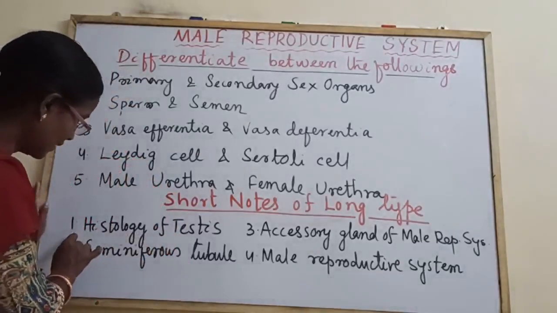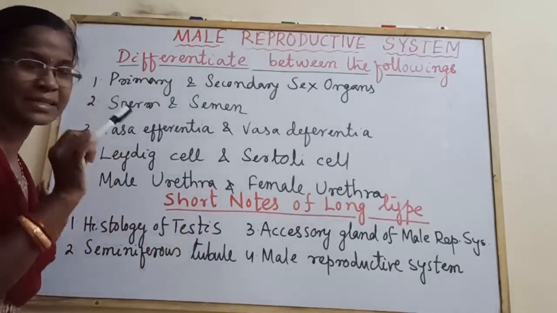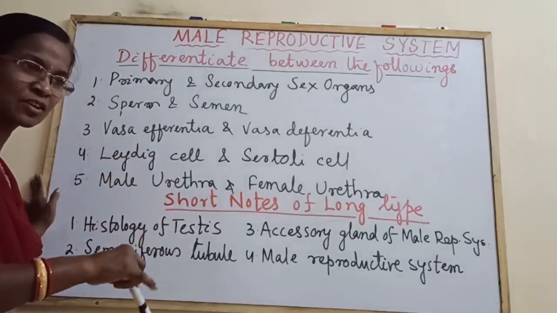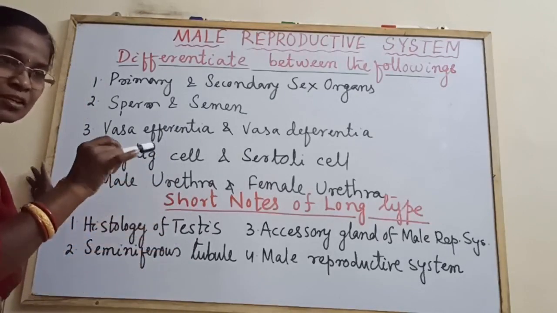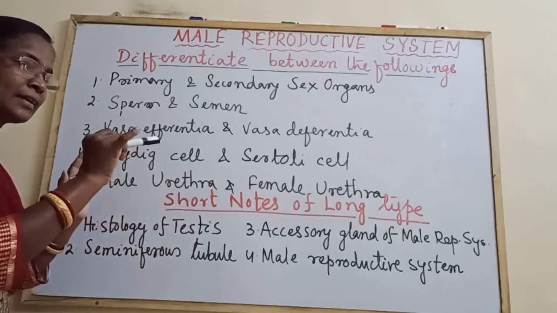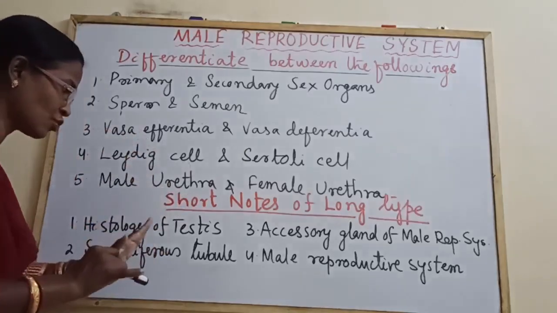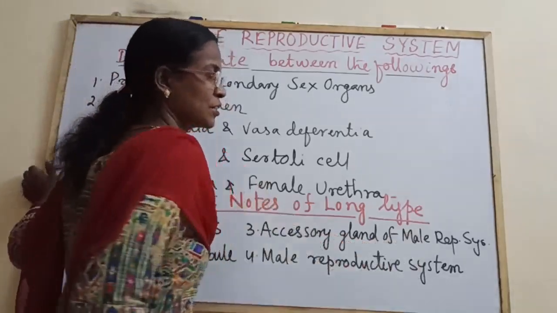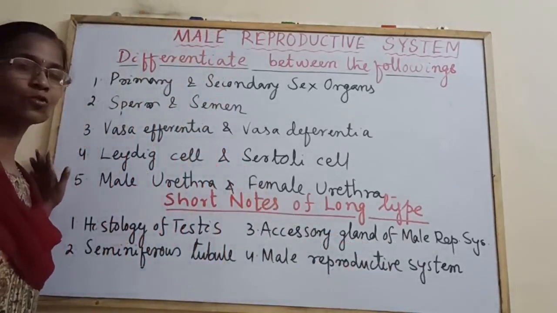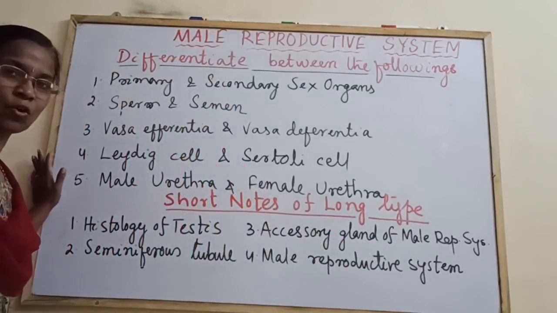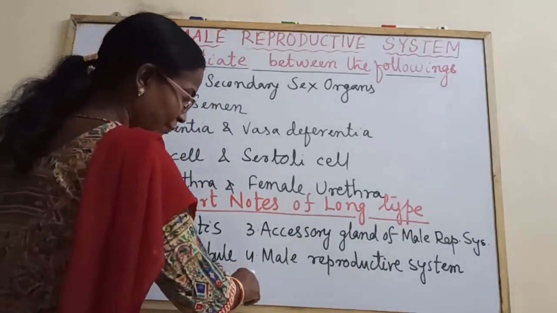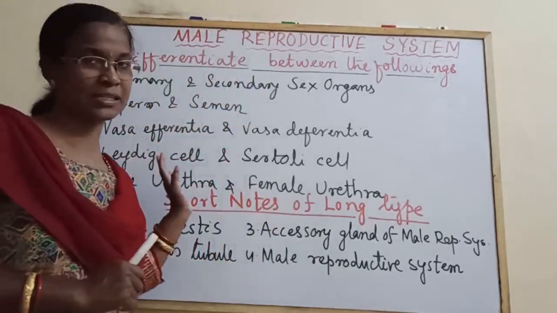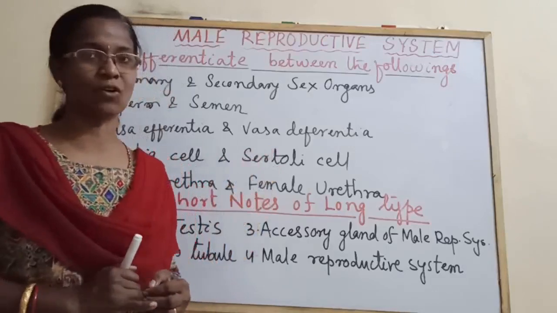Some of the expected ones are histology of the testes, or simply testes. Here you have to draw the transverse section of the testes, the seminiferous tubules, their germinal epithelium, Leydig cells, and the structures and functions of the testes and seminiferous tubules. Then accessory glands of the male reproductive system. You have to write about the 3 glands individually: the seminal vesicle, prostate gland, and Cowper's gland. Even the whole male reproductive system is coming as a short note in the long type questions. It came in 2019 as a long type question.